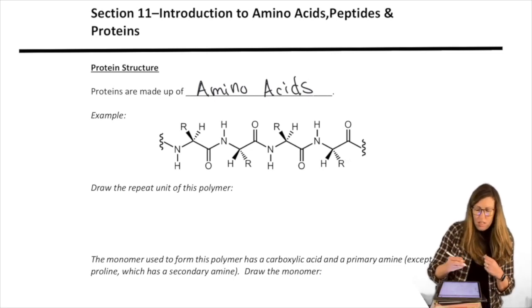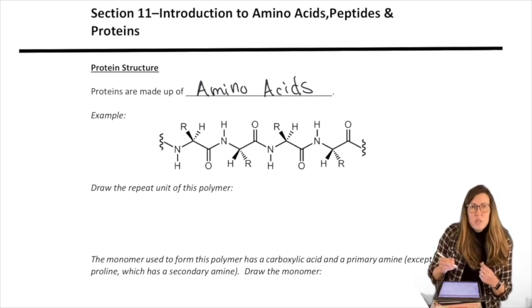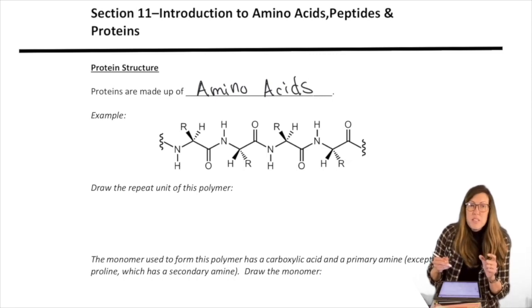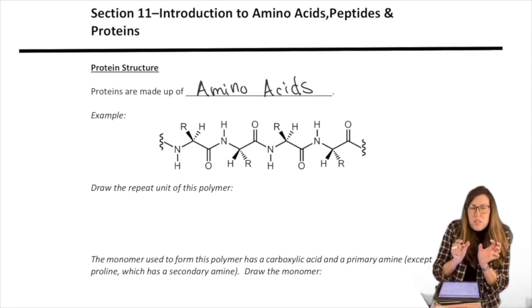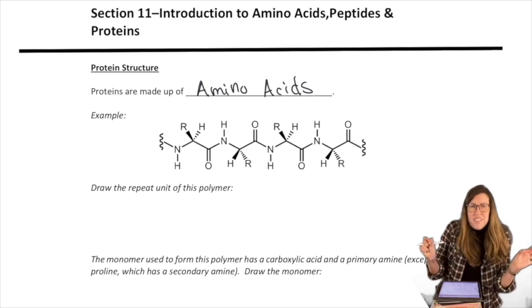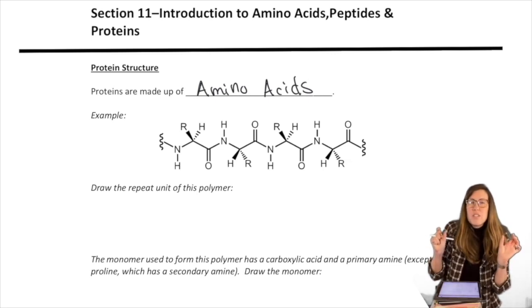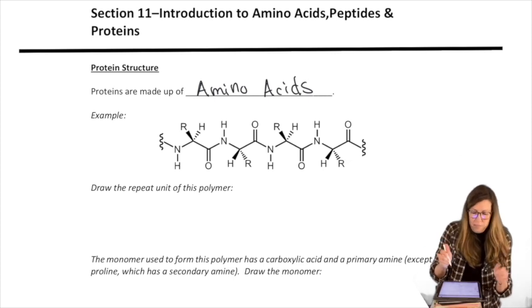So let's find the individual component amino acids. If proteins are made of amino acids, that means it's a repeat unit, it's a building block. And we've seen cartoons where they're little blocks stuck together. Now we're looking at what those blocks really are. So let's see if we can identify these blocks and redraw them.